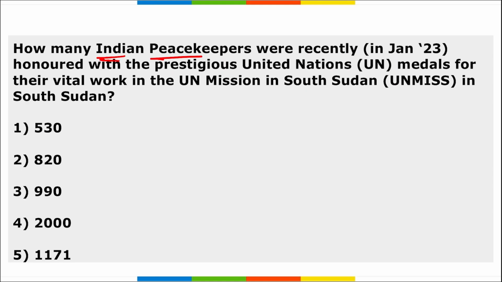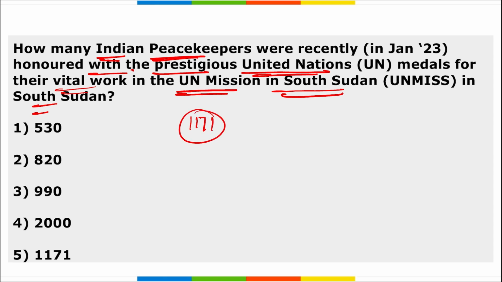Next, how many Indian peacekeepers were recently honored with the prestigious United Nations Medal for their vital work in UN mission in South Sudan? So almost 1171 Indian peacekeepers were honored with the prestigious United Nations Medal for their vital work in UN mission in South Sudan. Out of these 1171 recipients, remember only 5 were women. So correct option, option 5. Next, if I ask you, who has been appointed as the chairman of Railway Board?